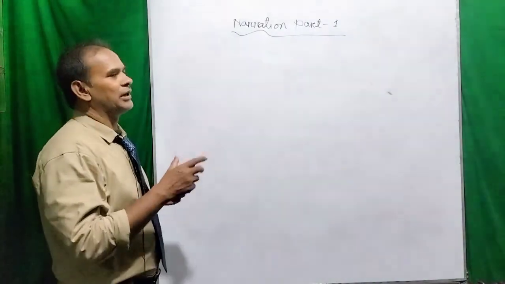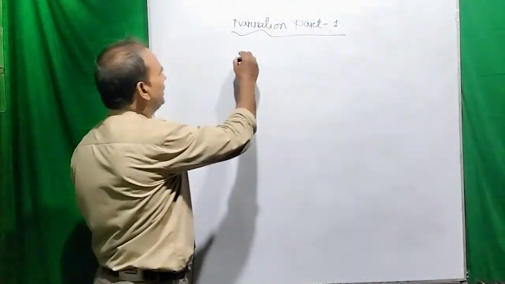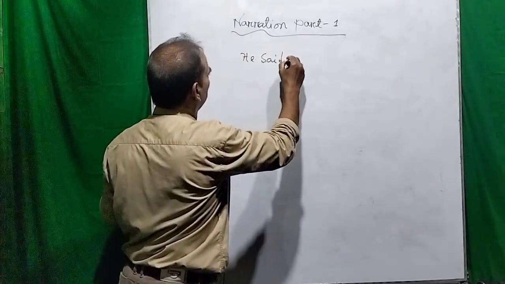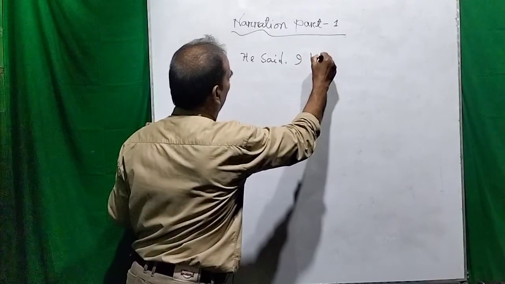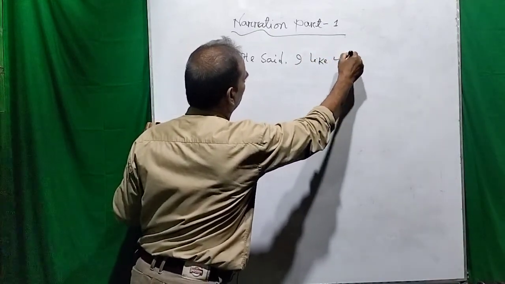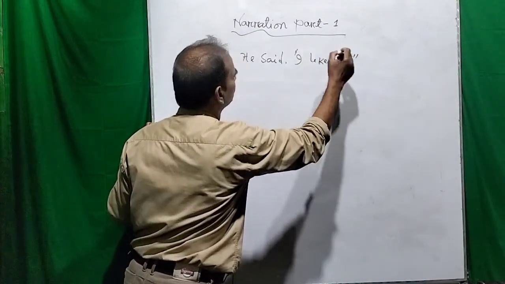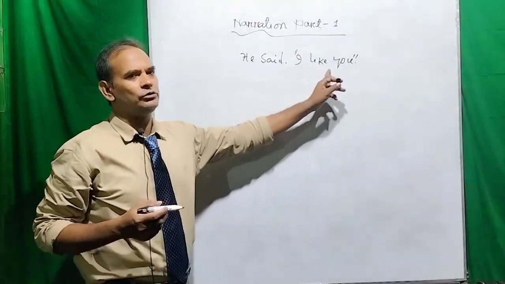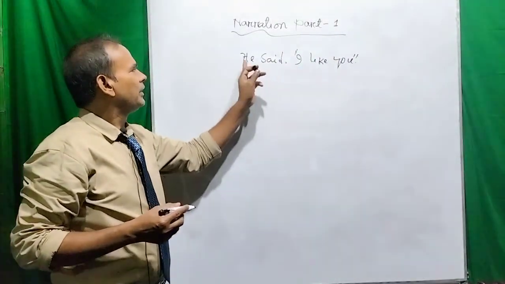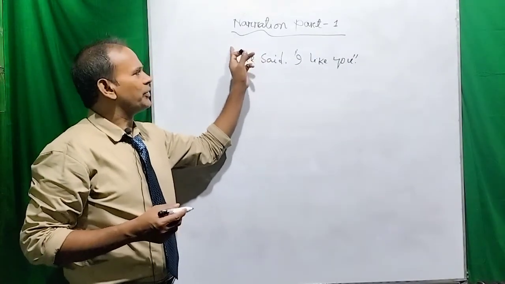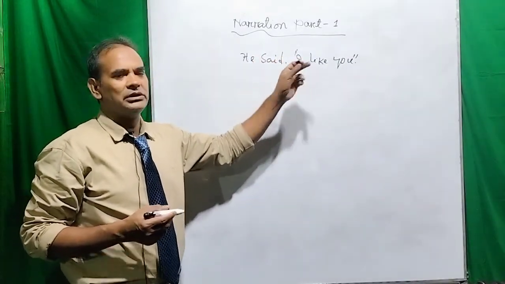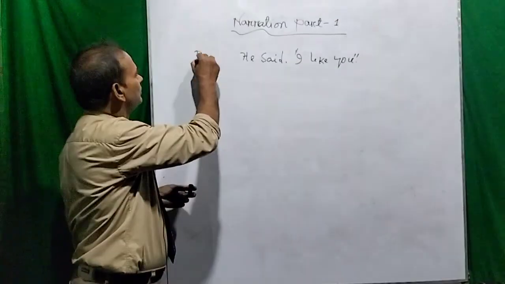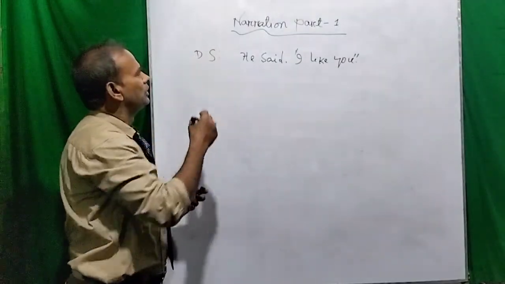Suppose I like to tell you, he said, "I like you." Dear viewers, this expression, I like you, is made by him directly without any change of the quotation. So this is called the direct speech or direct narration.